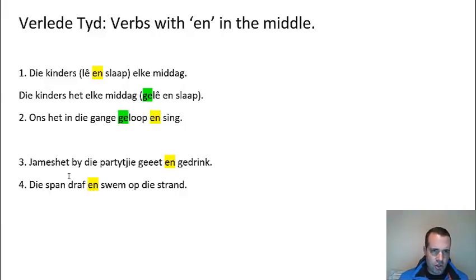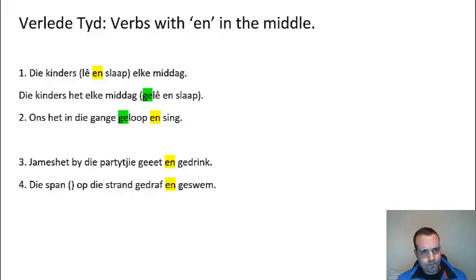Die span draf en swem. They're jogging and swimming. You can't jog and swim at the same time normally. So because they're happening at different times, they will both need a ge. Gedraf en geswem. And you need a het in there. So that's the two types.